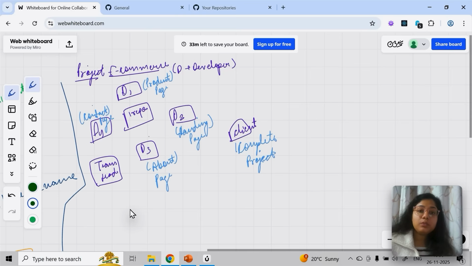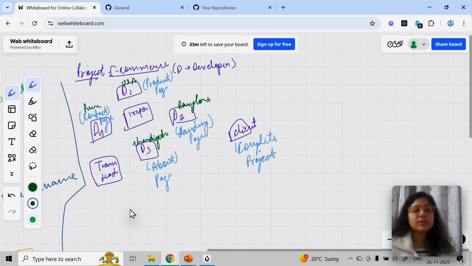So how are they able to work from anywhere? Let's say this person is working from USA, for example. This person is working from Bangalore. This person is working from Chandigarh, and this person is working from Pune. They all are working from different cities and different countries. But how are they all able to deliver one complete project to the client? Because they were able to collaboratively work on a project.